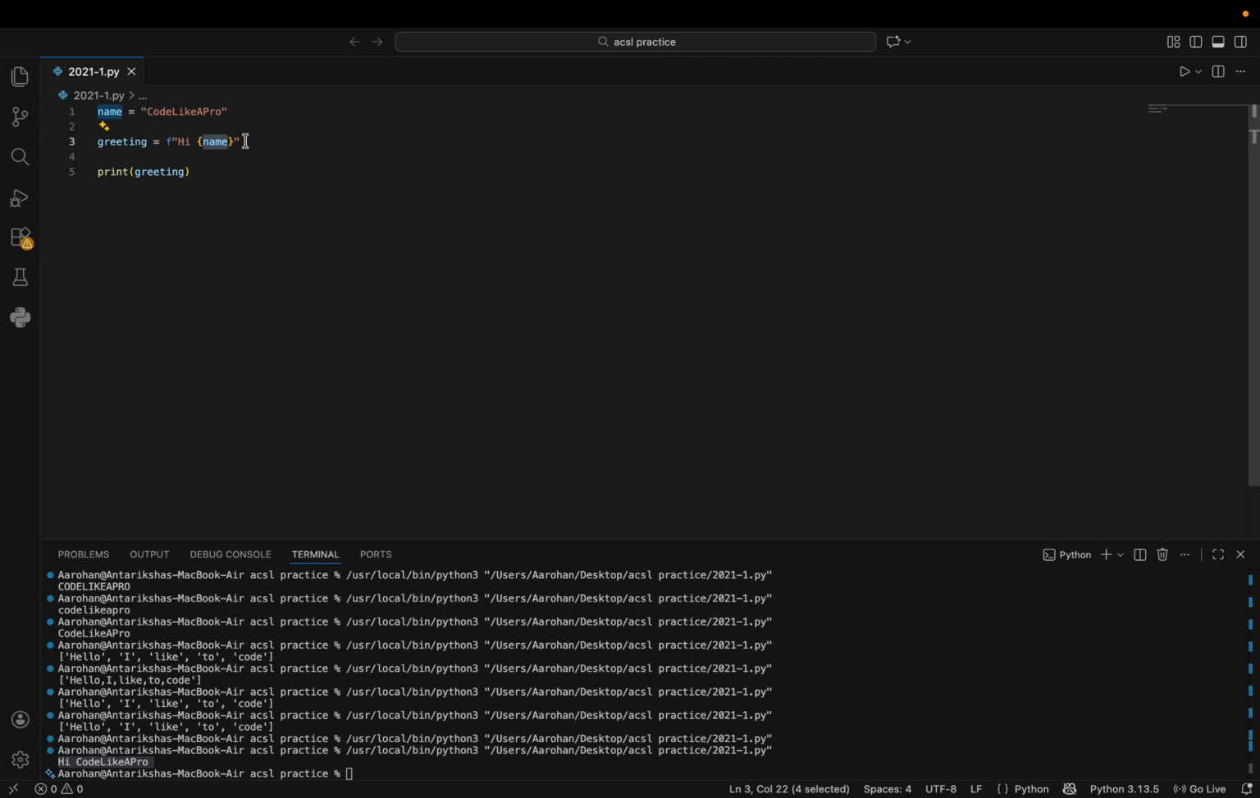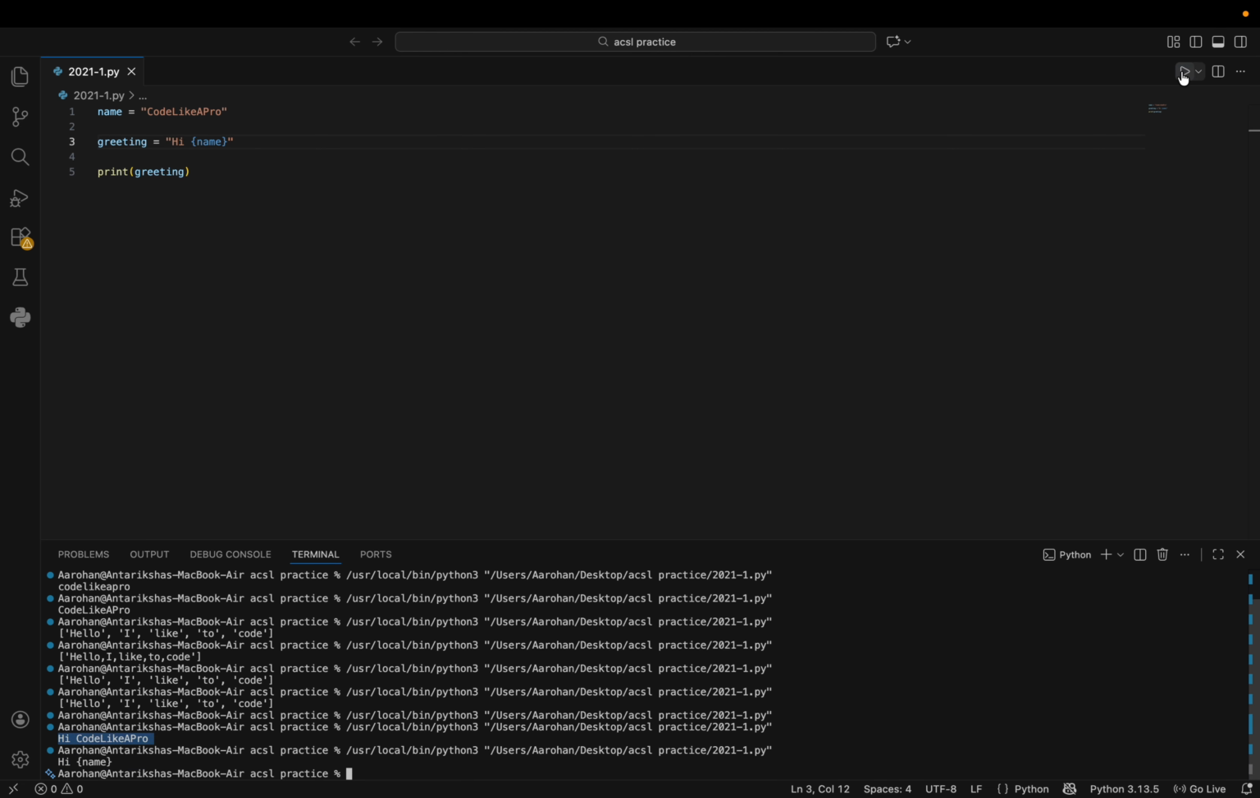This happens because once you put in the curly braces, it will take whatever is inside, and if you have that variable name, then it will replace that part with the value of the variable. And the F just indicates that you're trying to replace something. If you take it out, it will just be a completely regular string. So that's why the F is important when you're trying to replace things.